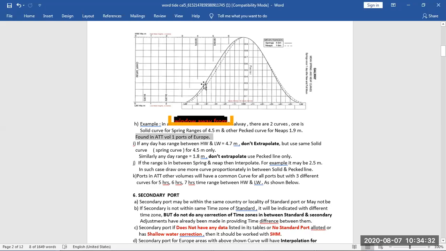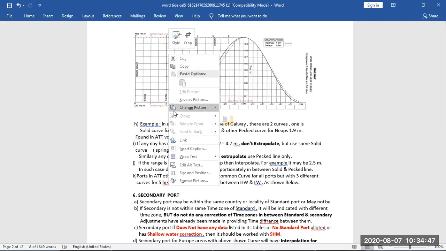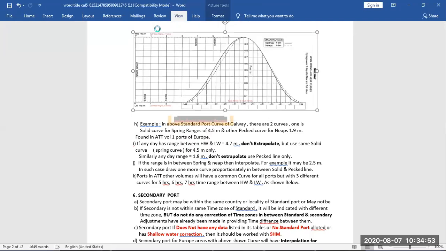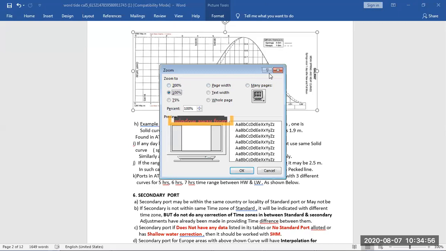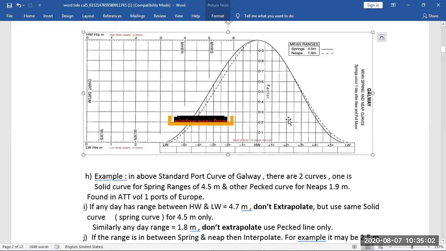So here you can see there are two curves. One is this solid curve and one is this dotted line curve. It is given that the solid line is for the spring. Let me just zoom a little bit. So the solid curve is for springs and the dotted line is for neap.